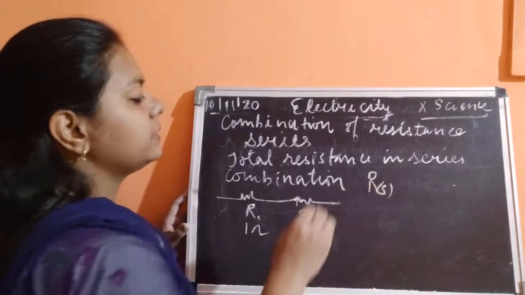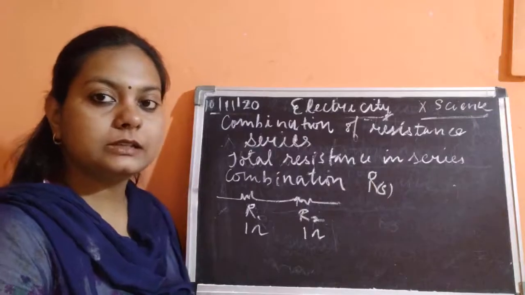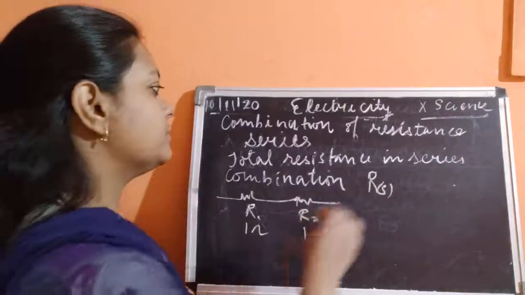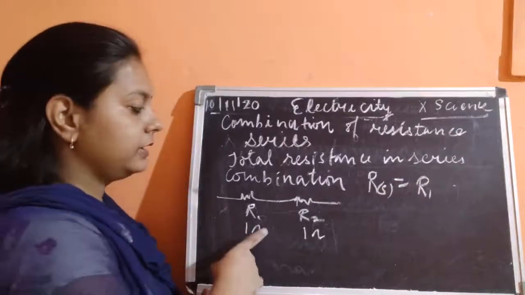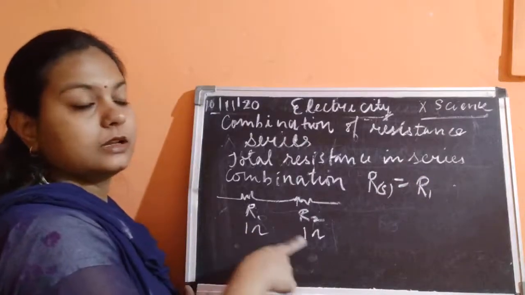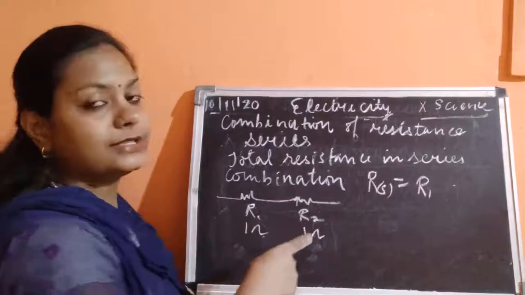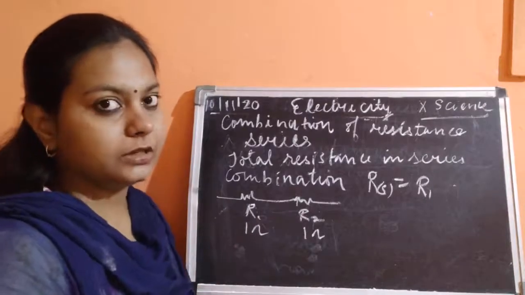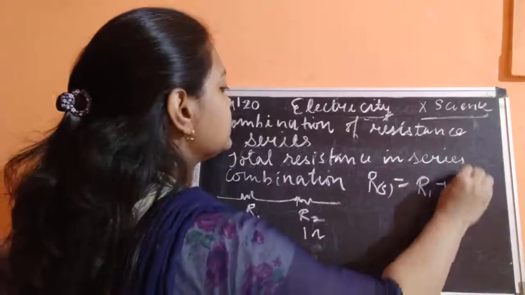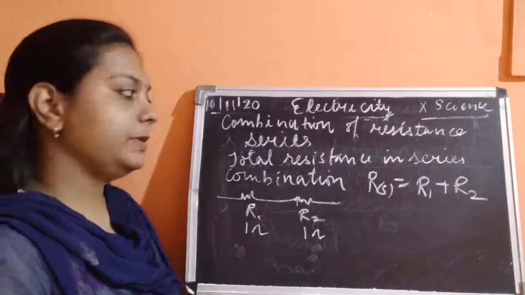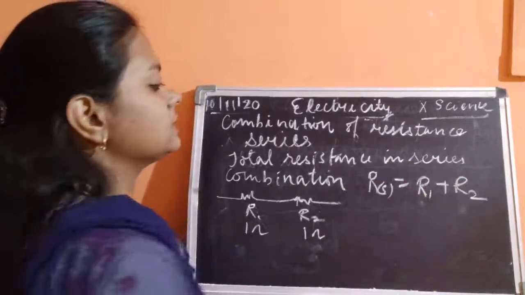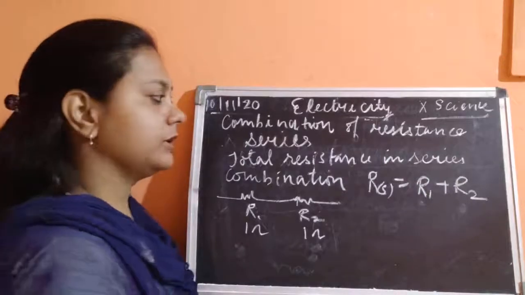Total resistance will be denoted as R series. Resistance of the series combination is equal to the sum total of the individual resistances. The value of each resistance would be added with each other. Okay, so R1 plus R2. So the value of total resistance would be the individual resistance की value को हम sum total कर देंगे.